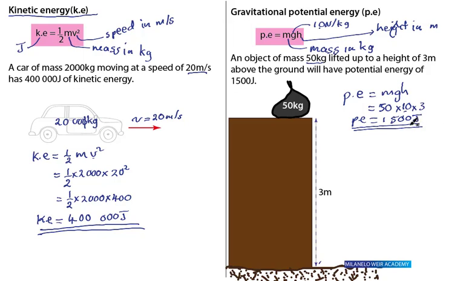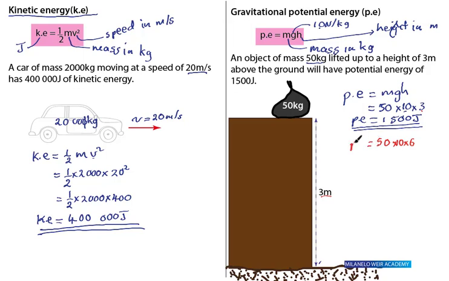Now I want to emphasize something here. Let me change the colors. I want us to note something. If I increase the height, initially we had 50 times 10 times 3. Instead of 3, I'm going to double this to 6.